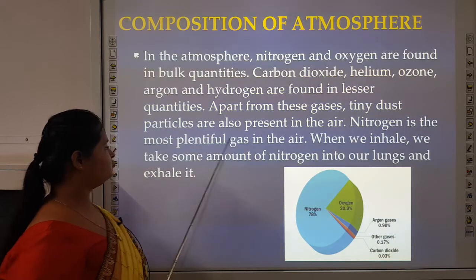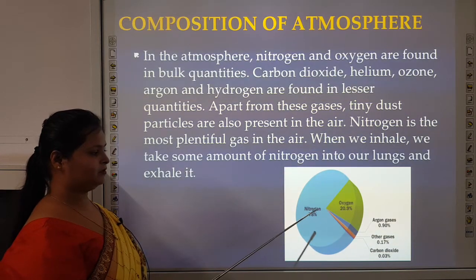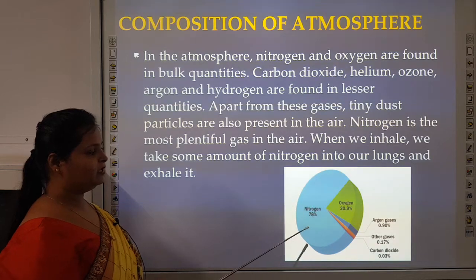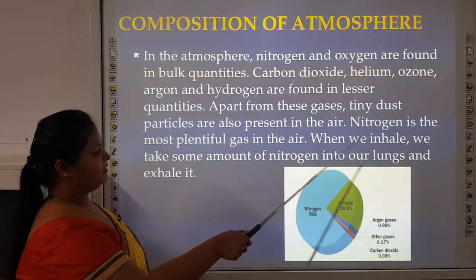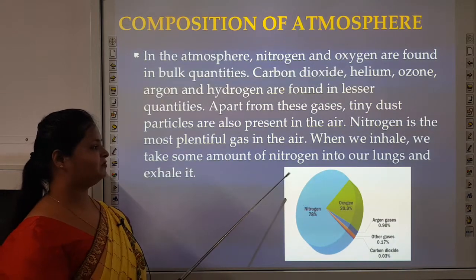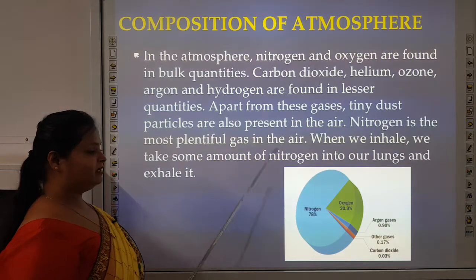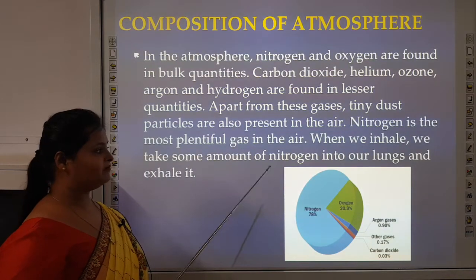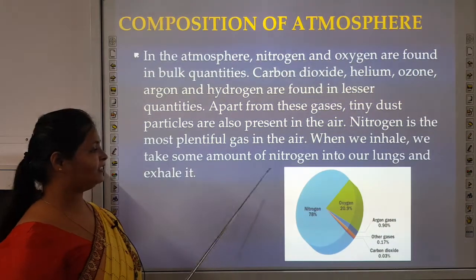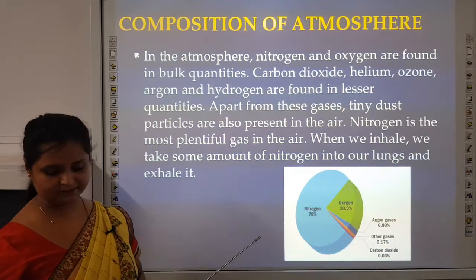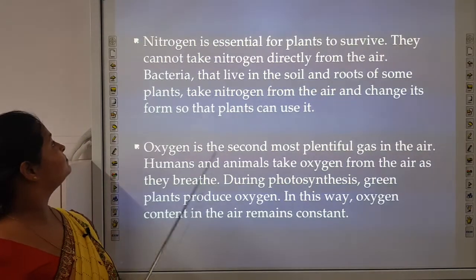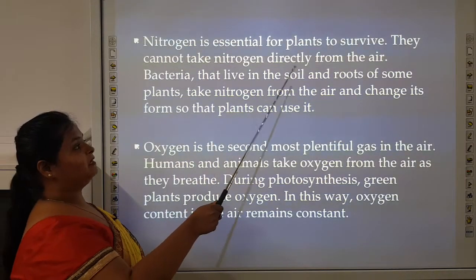Nitrogen is the most plentiful gas in the air. You can see nitrogen is the most plentiful gas, that is 78%. When we inhale, we take some amount of nitrogen into our lungs and exhale it. And we take oxygen also, and we are exhaling with nitrogen what? Carbon dioxide. Next, nitrogen is essential for plants to survive.